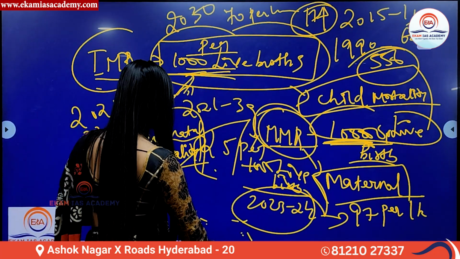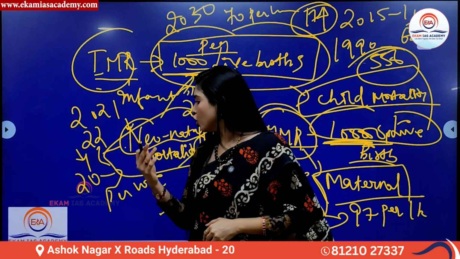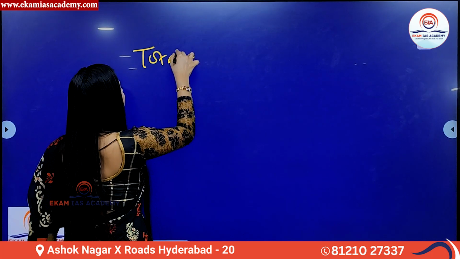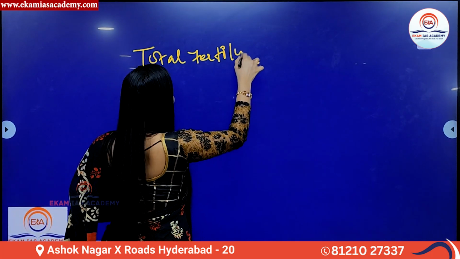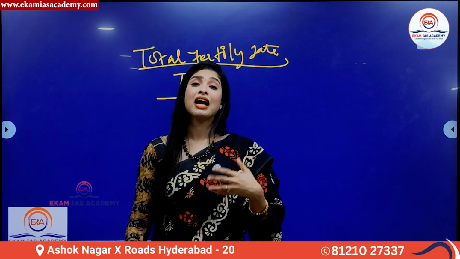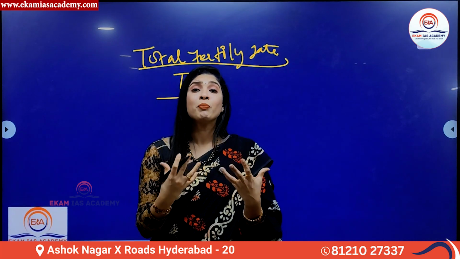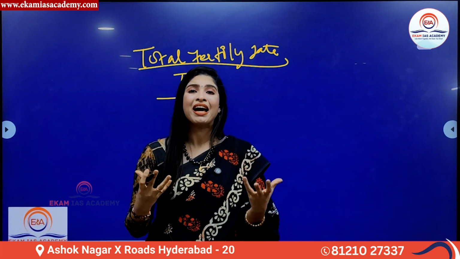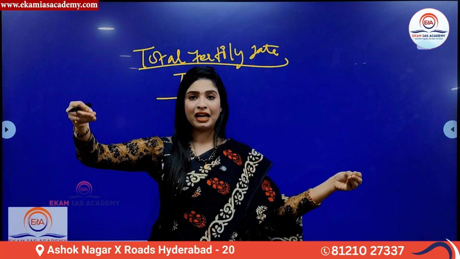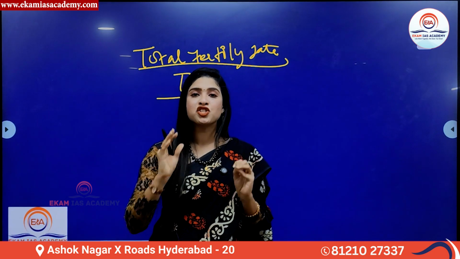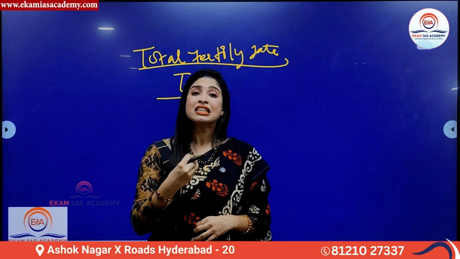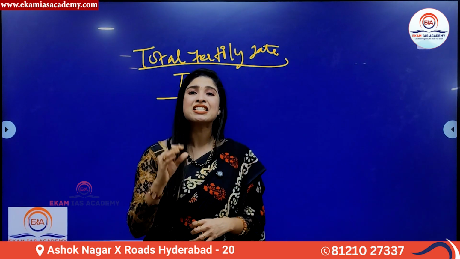Having said that, the next important topic of discussion is TFR, total fertility rate. Now again, total fertility rate is also connected to the mothers, right? So TFR, or total fertility rate, refers to the average number of births a woman can give during her childbearing age. In simple terms, how many children a woman can have throughout her lifetime, that is, in her reproductive age between 15 to 49. What is the capacity of women to have a child? That is called total fertility rate in simple terms.